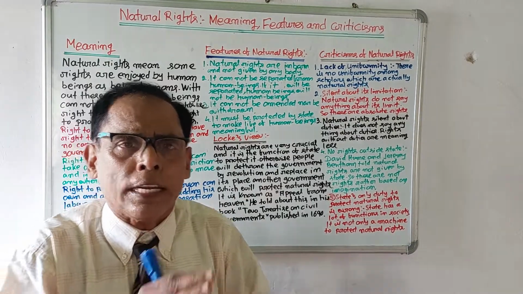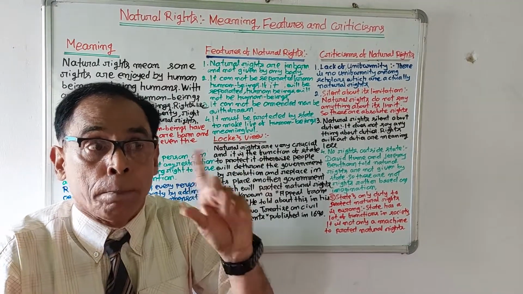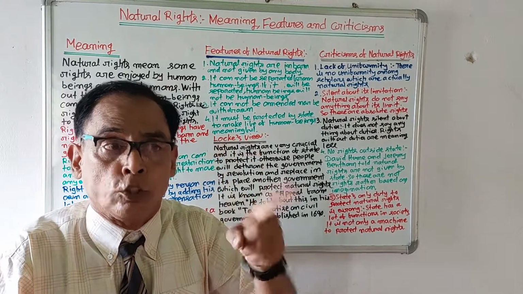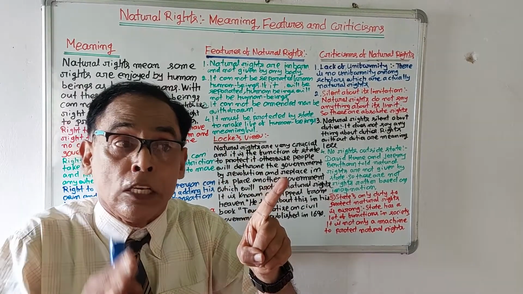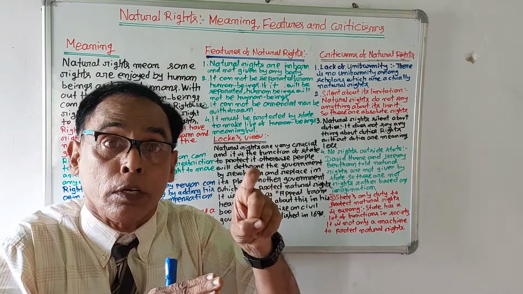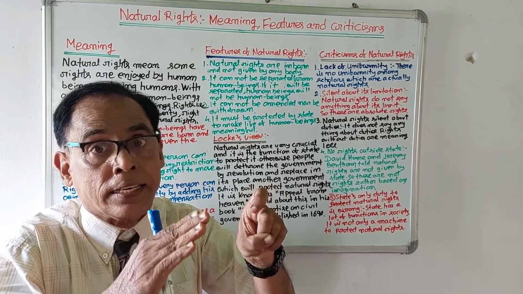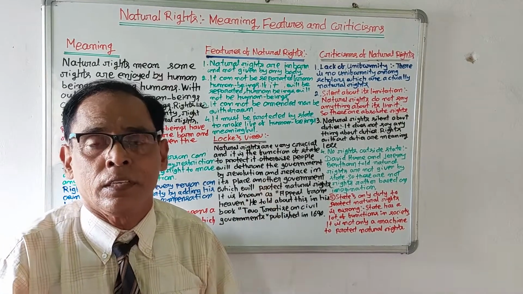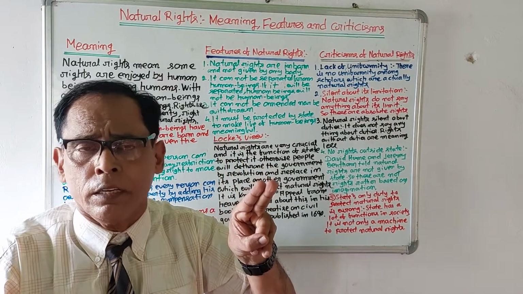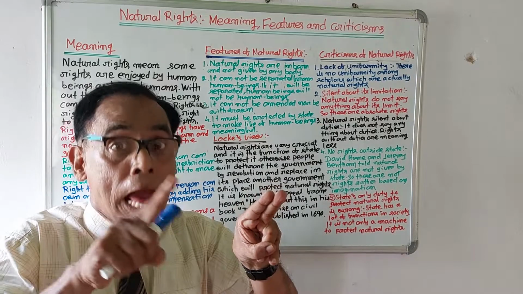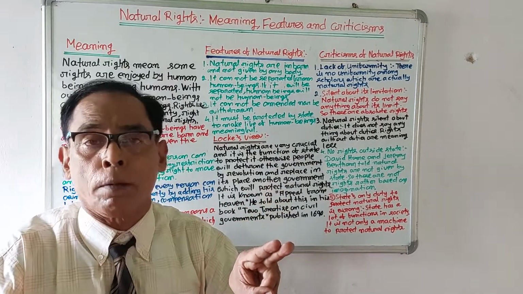So, natural rights have some features. The first feature is that it is absolutely necessary for human beings. Without it, human beings cannot lead the life of human beings. Number two, it is not given by anybody. It is inalienable. It is with people from birth.